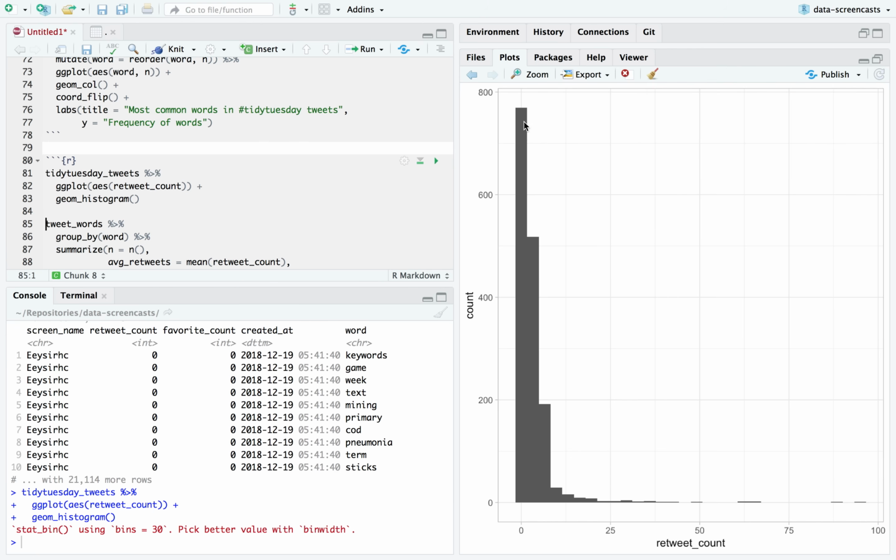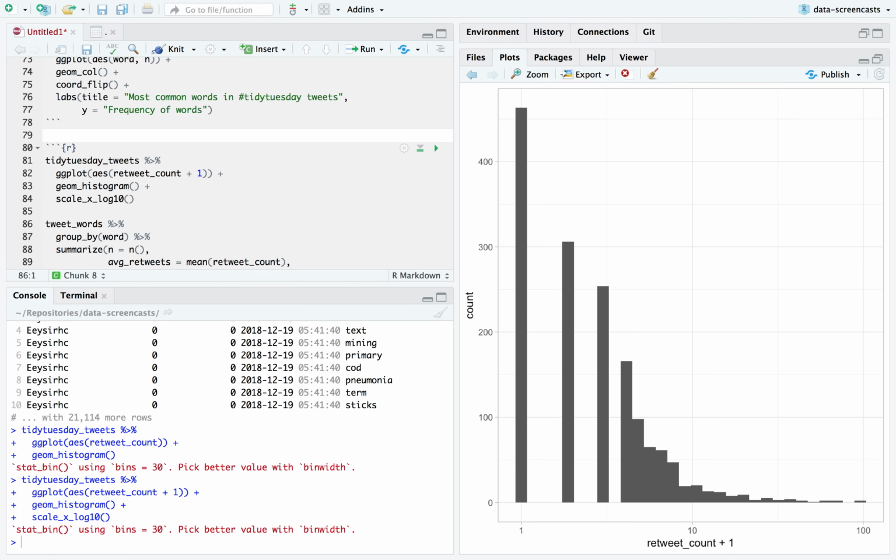Yeah, we see most tweets with this hashtag get relatively few retweets, and you have a set that get a lot. If I put this on a log scale, and some will get 0, so I'm going to add 1, we see most tweets get 1, 2, 3, 4, and then declining from there. I mentioned the Poisson log normal.